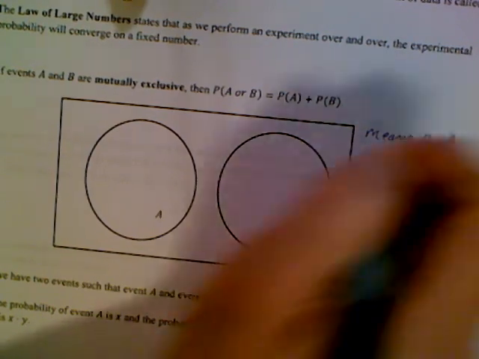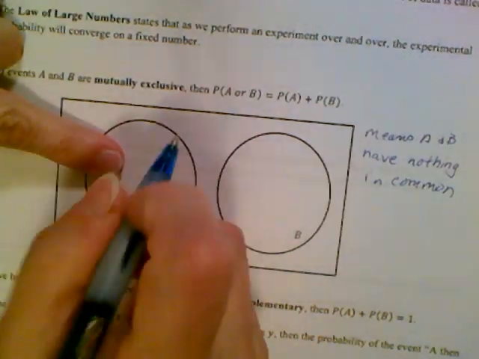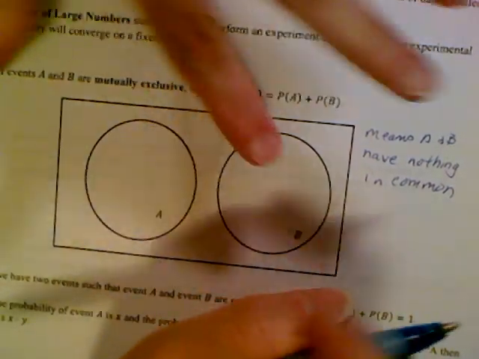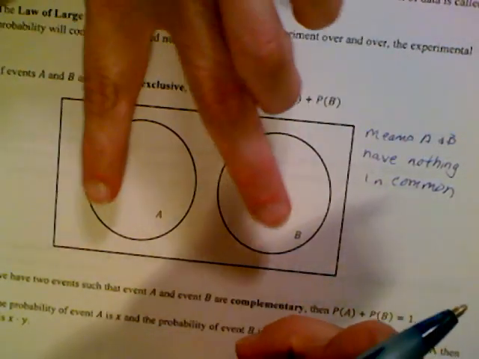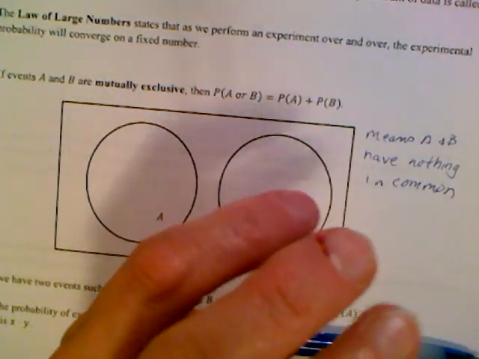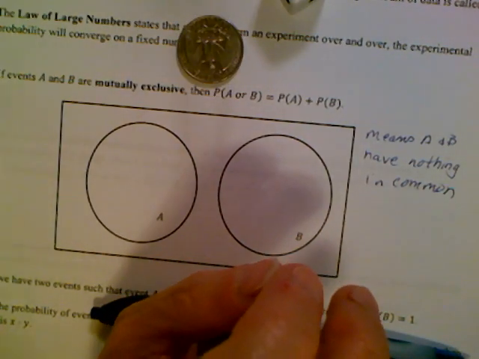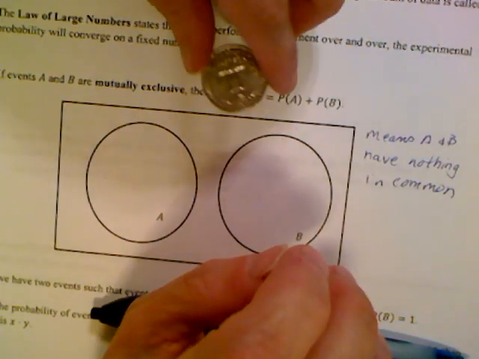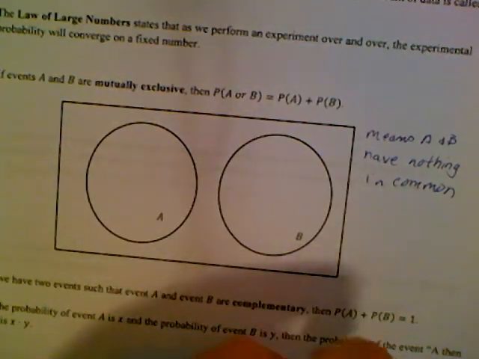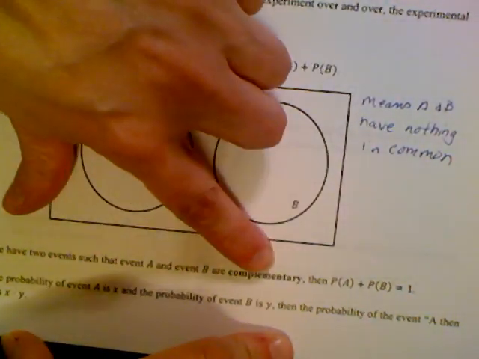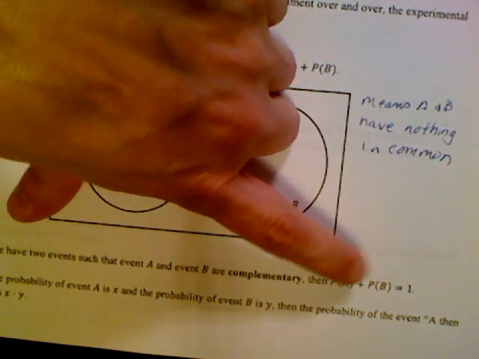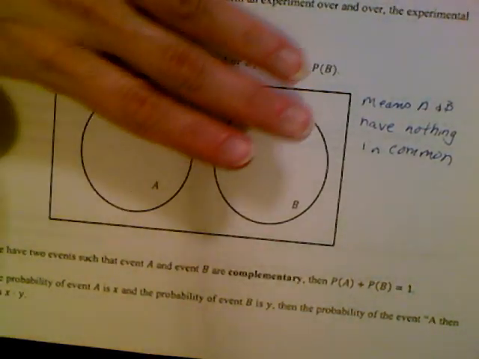In other words, if A is tossing a coin and B is rolling a dice, those are mutually exclusive events, because if I roll a dice and I toss a coin, there is nothing that they have in common. There is no way that those two things overlap. If we have two such events, then they are called complementary.